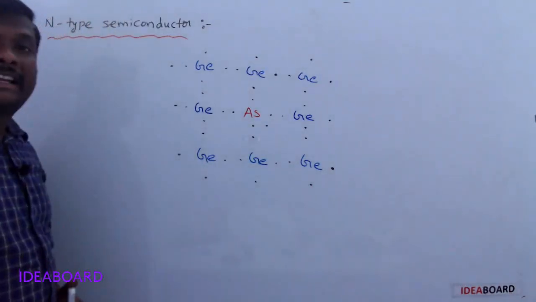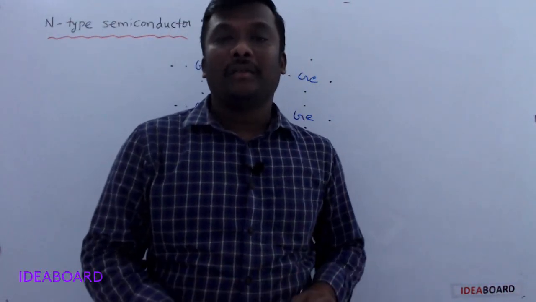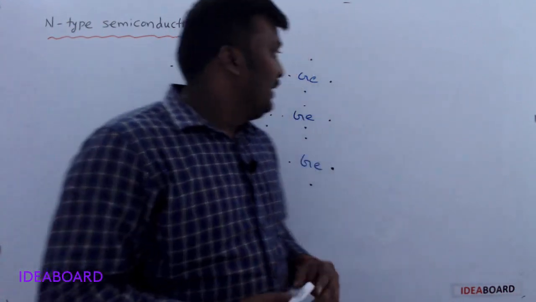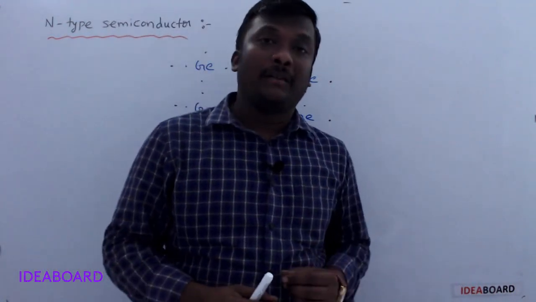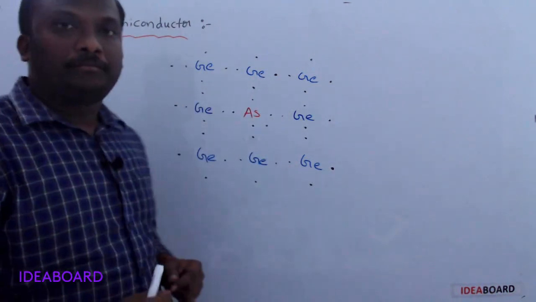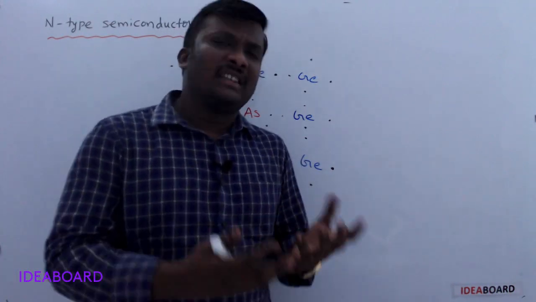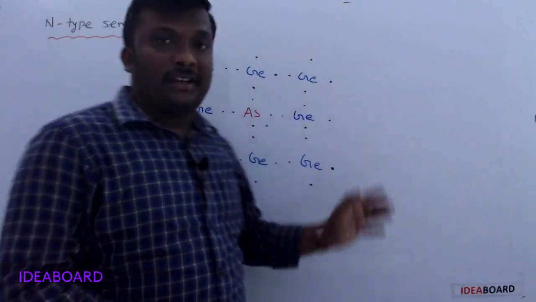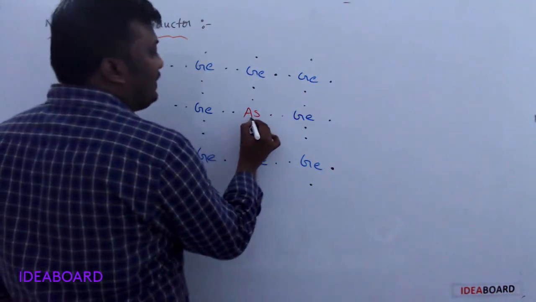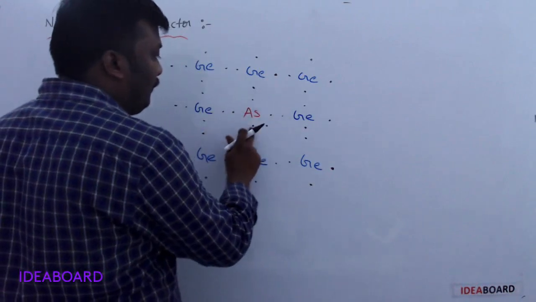Now let us see the n-type semiconductor. An n-type semiconductor is obtained by addition of a pentavalent impurity to the pure semiconductor. One example of a pentavalent impurity is arsenic. If you add a small impurity of arsenic to a germanium crystal or silicon crystal, I consider a germanium crystal, then the arrangement is like this. Arsenic is pentavalent, so it has 5 electrons: 1, 2, 3, 4, 5.